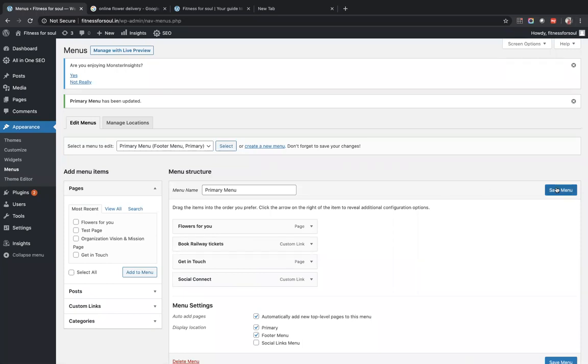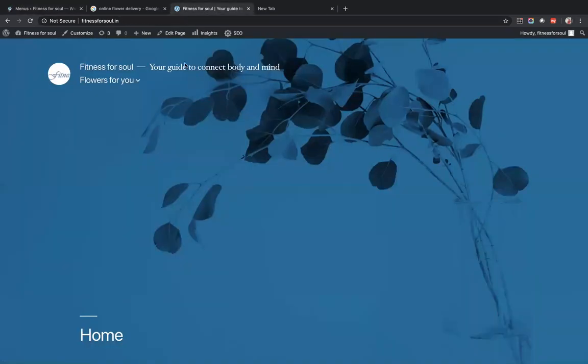Yeah. Again, save it. All the submenus will get removed. Now we have 4. Again, back. How can I hyperlink a blog? Yes, we can hyperlink. We'll quickly create a blog.